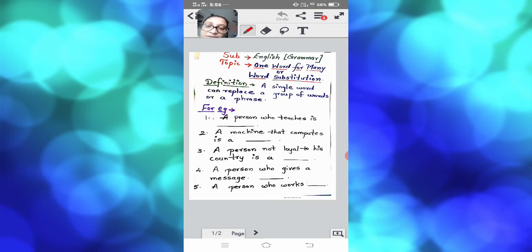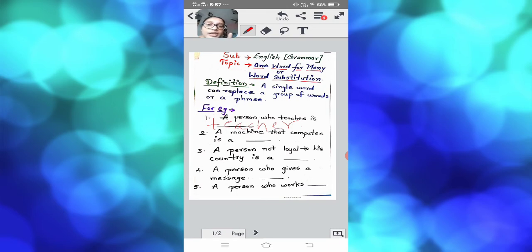A person who teaches is called a teacher. What is it called? It is called a teacher. As you can see, children, a person who teaches is called a teacher. Likewise, the second example is a machine that computes. Now, what is the machine that computes? Instead of using all these many words, you can use only a single word.